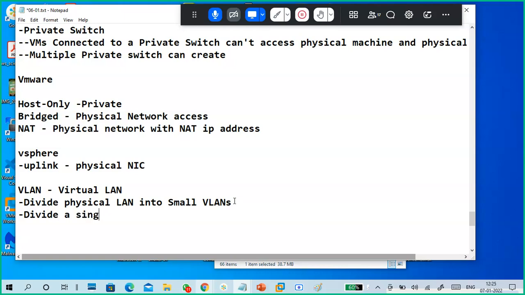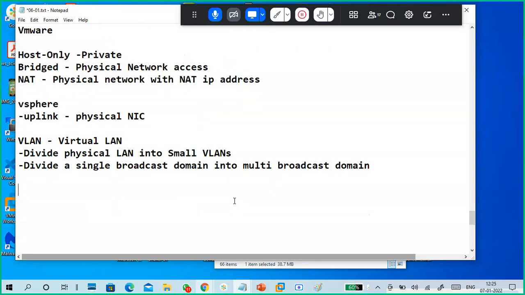Divide a single broadcast domain into multiple broadcast domains. People who know networking switch kind of stuff. I simply say understand the VLAN.